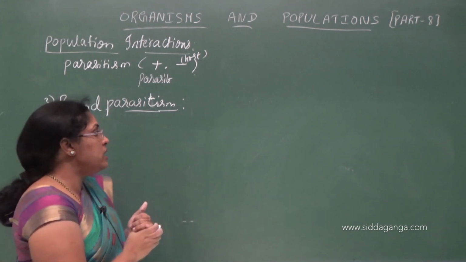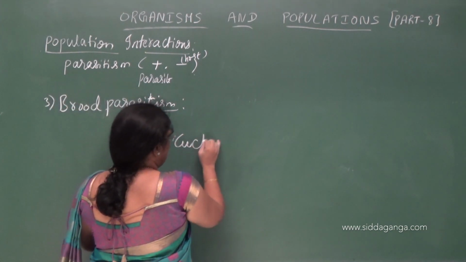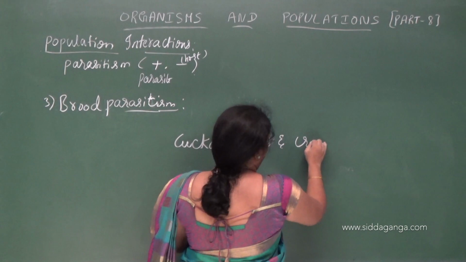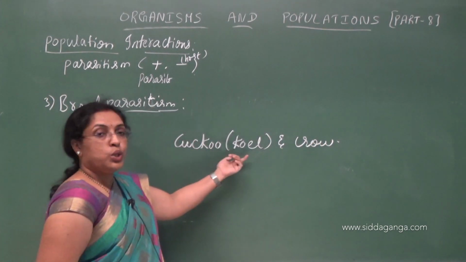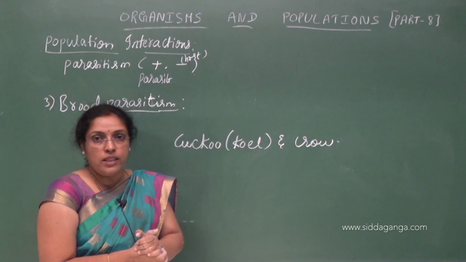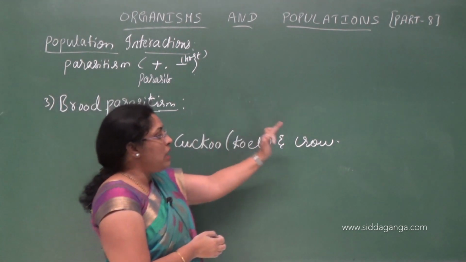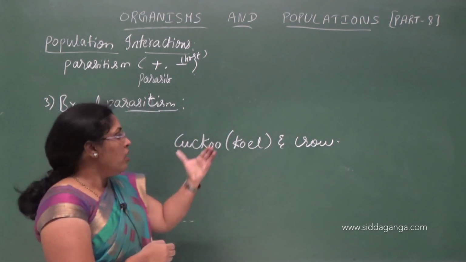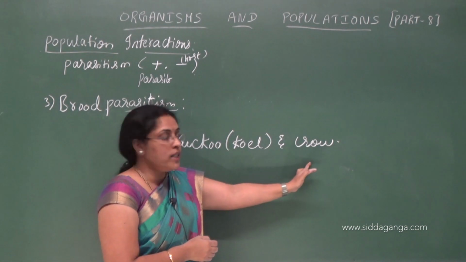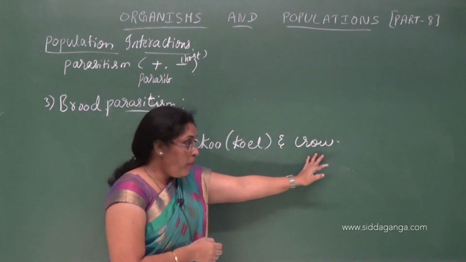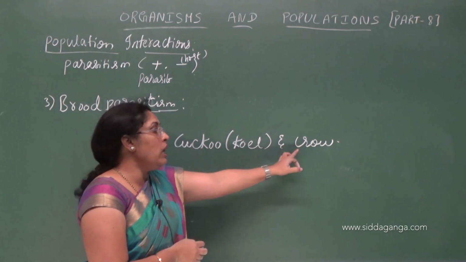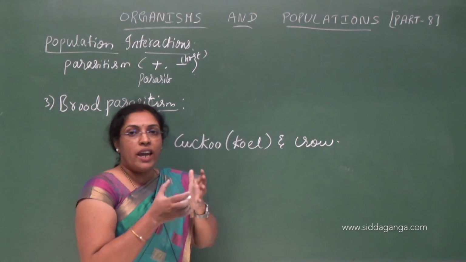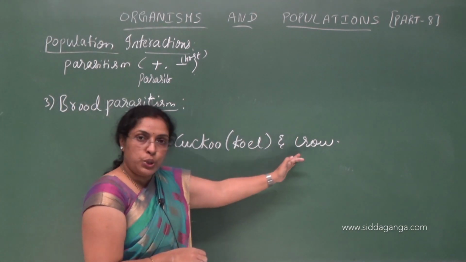So example for this is cuckoo and crow. We know that this cuckoo cannot build the nest. So what does it do? It will go and lay the eggs in the nest built by crow. The cuckoo will go and lay the eggs in the nest which was built by crow. So the crow will incubate the eggs of cuckoo by considering the eggs are crow's own.